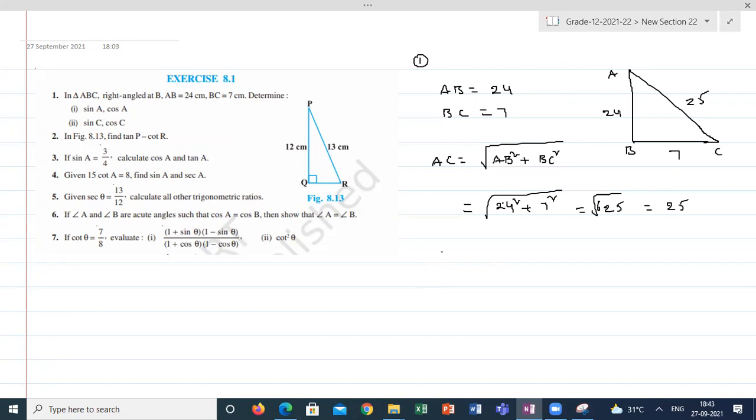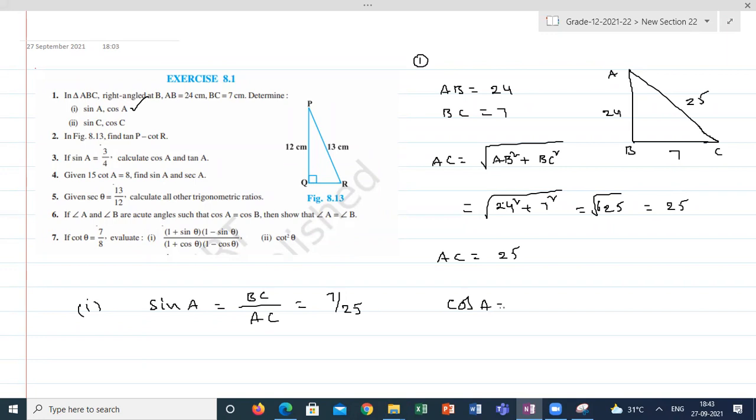Now I have 3 sides. AB is there, BC is there, and AC is equal to 25. First, with respect to angle A, he is asking the ratios. Sin A is equal to opposite of A by hypotenuse. What is opposite of A? BC divided by AC, which is equal to 7 by 25.